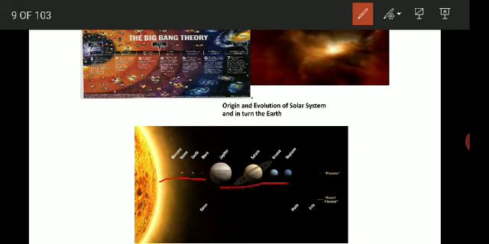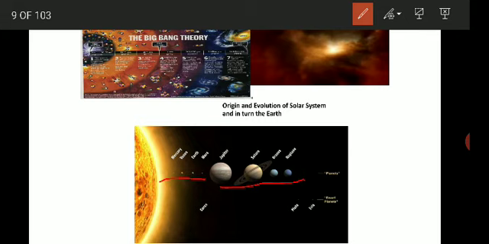The outer planets are Jupiter, Saturn, Uranus, Neptune and Pluto. All these planets are bigger in size and have more satellites. They are lighter compared to the inner planets.